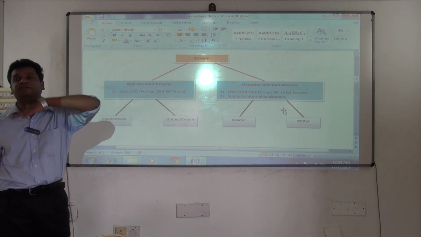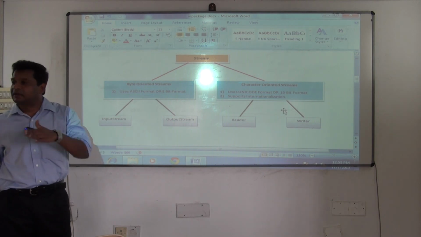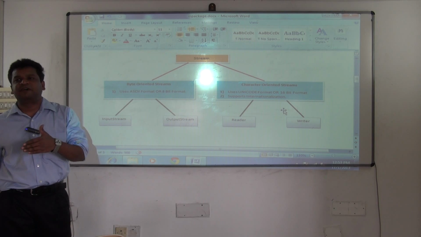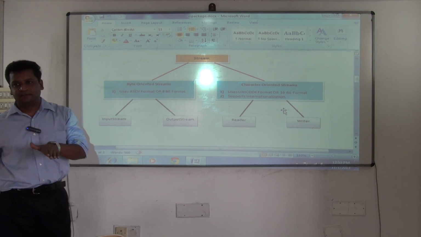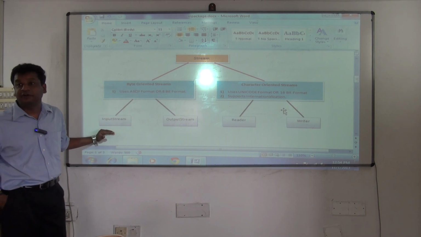You have got plenty of subclass implementation now. Means for one device, there is one class now. Very simple. If you want to read from a file, there is a class. Okay. Now see, file input stream. Example I am taking. If I want to read from a file input stream, what will happen? It will read the data from the file in the form of bytes.